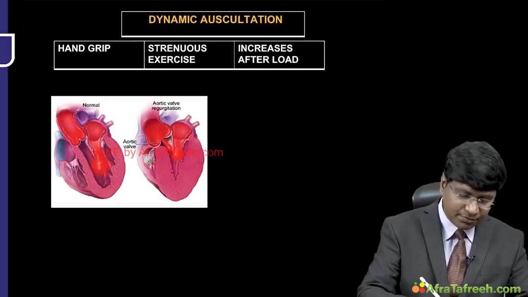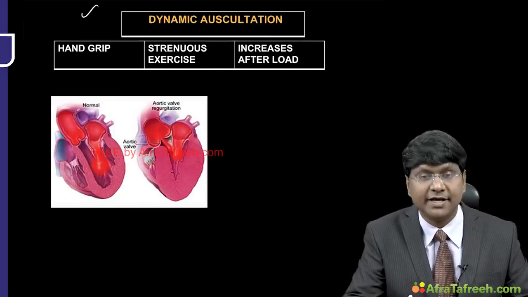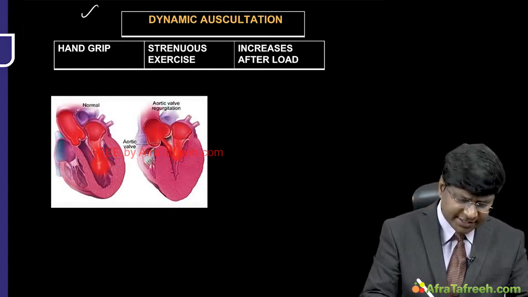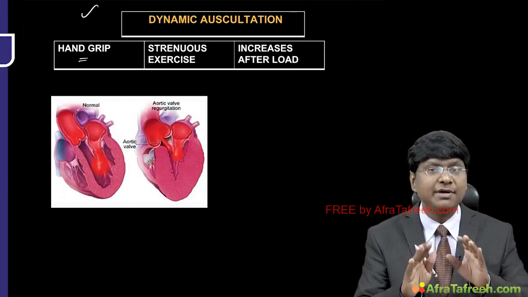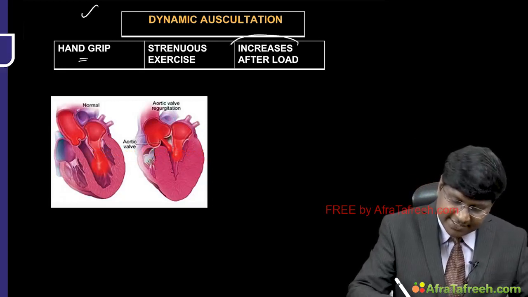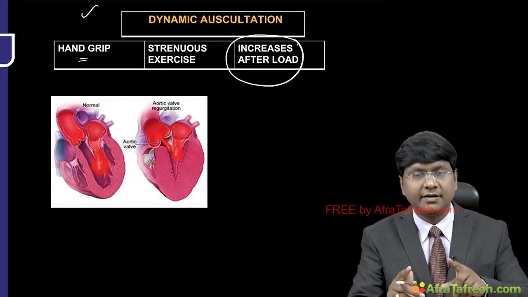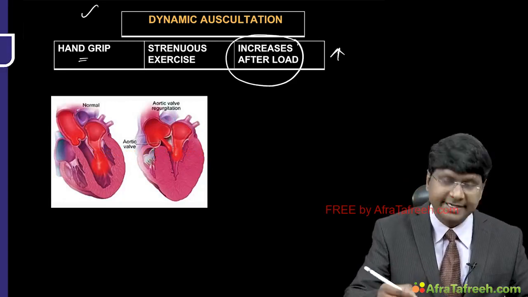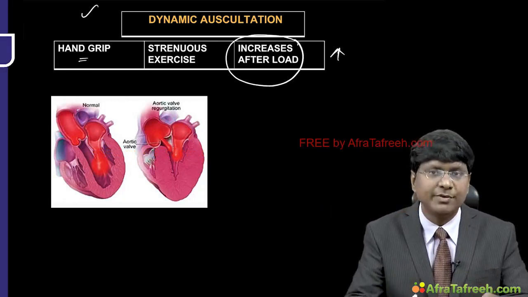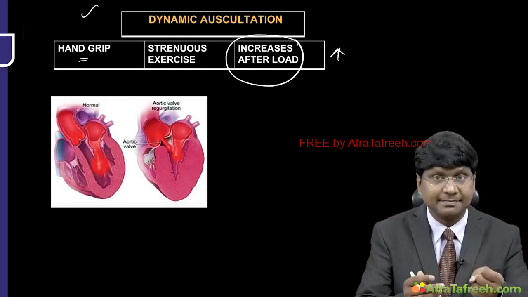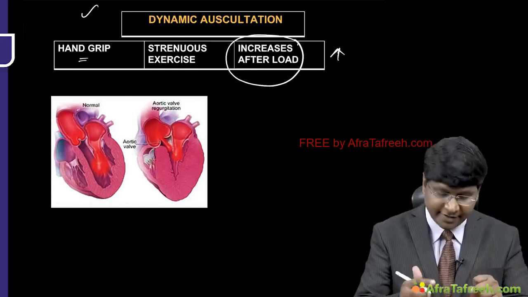Then coming to dynamic auscultation in case of AR. If you observe, any maneuver which will increase the afterload on the left ventricle will cause an increase in the intensity of the murmur. What are those maneuvers? Handgrip will increase the afterload on the left ventricle.